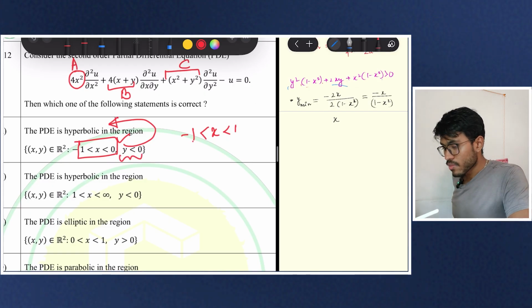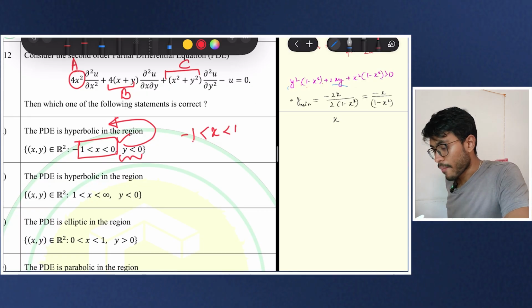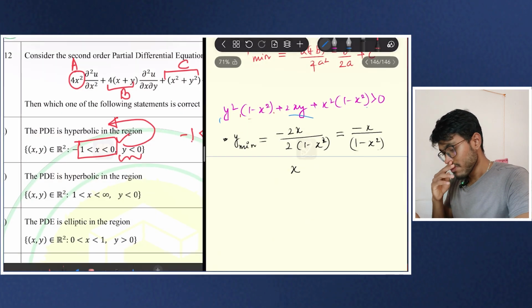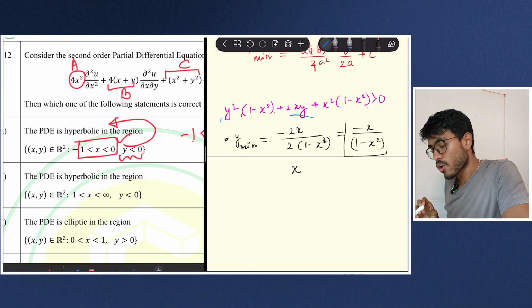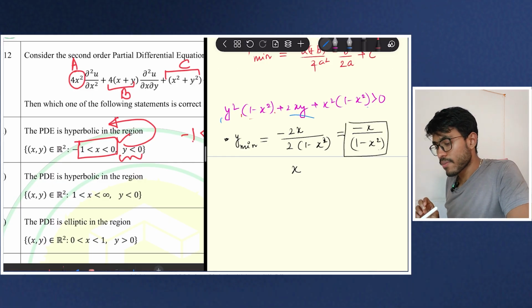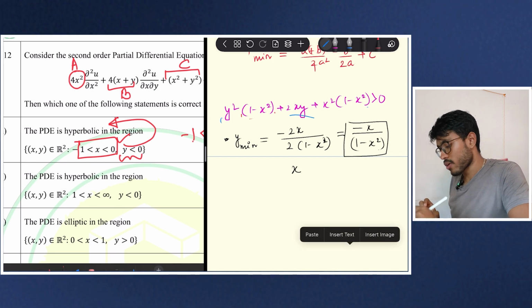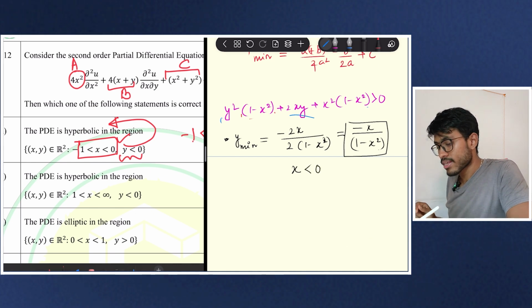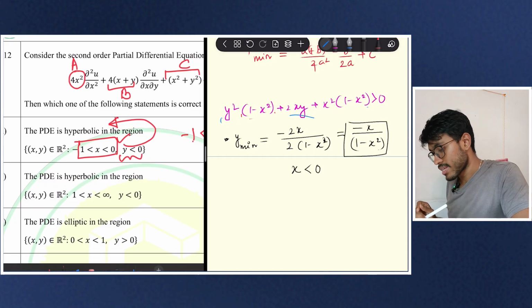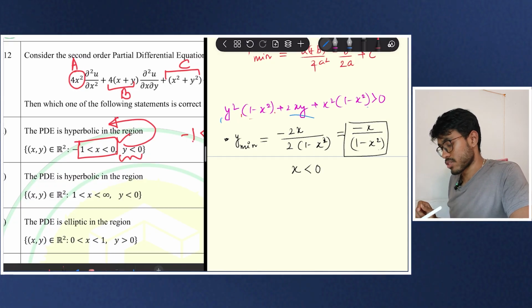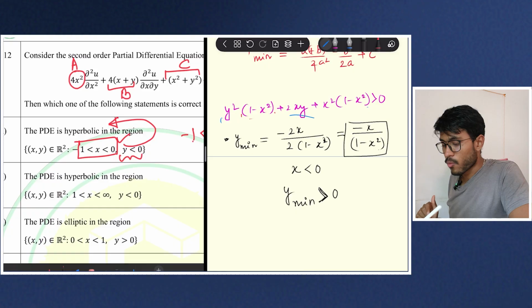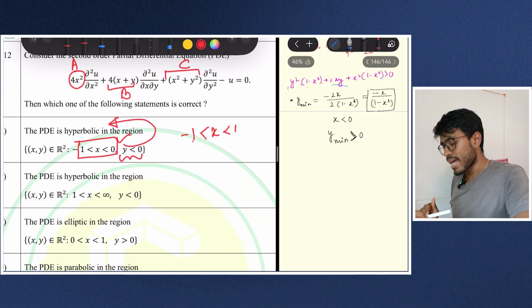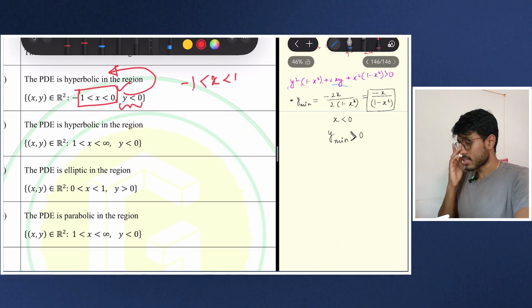Okay. So my y mean is here. Yes, my y mean here is always negative. Because according to the first option, my x is negative, so my y mean is positive because my x is negative. That means my y mean is positive. But that doesn't matter. Y can be always less than 0.